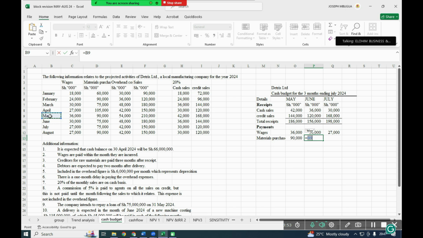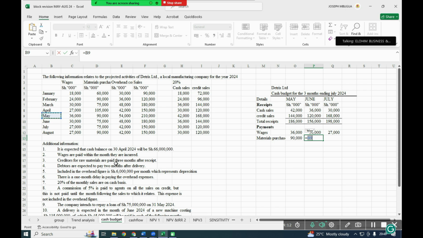Okay, so in this case, we are looking at the end because they are not saying otherwise. Either you take it at the start of the period or at the end of the month, it will still give you the same answer.